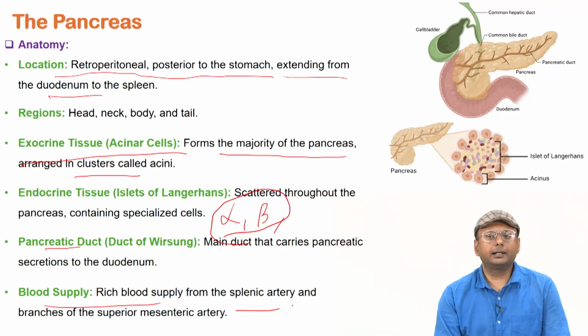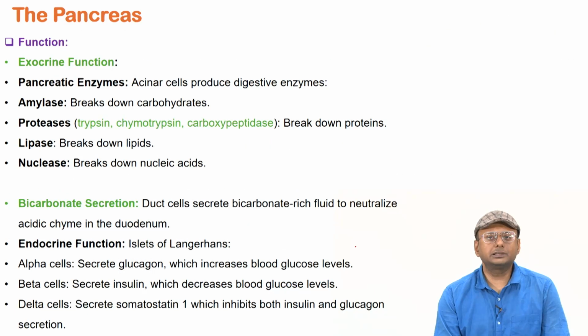Then it has the pancreatic duct, and it also has a blood supply from the splanchnic artery. Functions, as we said, the pancreas has both exocrine function and endocrine function. In the case of exocrine functions, there are a lot of pancreatic enzymes produced from the acinar cells. They produce digestive enzymes like amylase that breaks down carbohydrate, and proteases like trypsin, chymotrypsin, carboxypeptidase, which break down different types of protein.